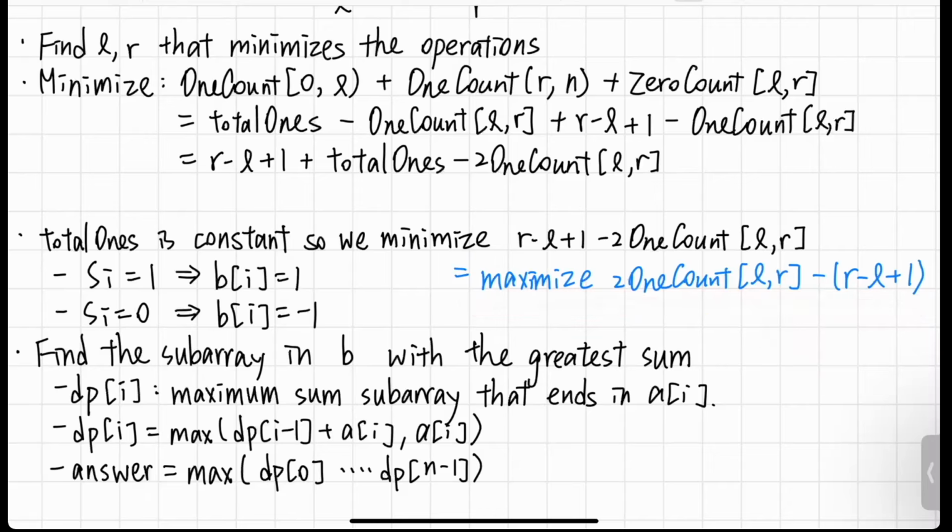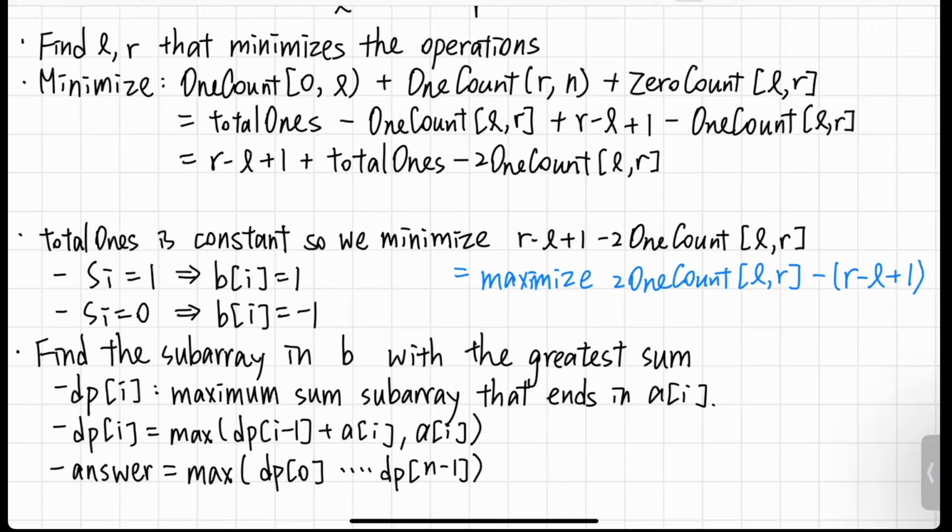And since we want to maximize B, we've transformed the question to a question that we want to maximize B for some subarray and some interval. So the problem is converted to finding a subarray in B with the greatest sum. And we can do this by dynamic programming.